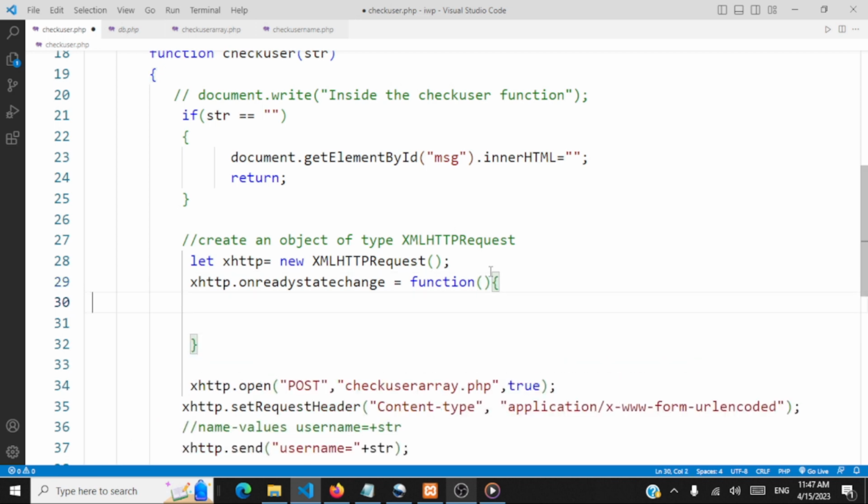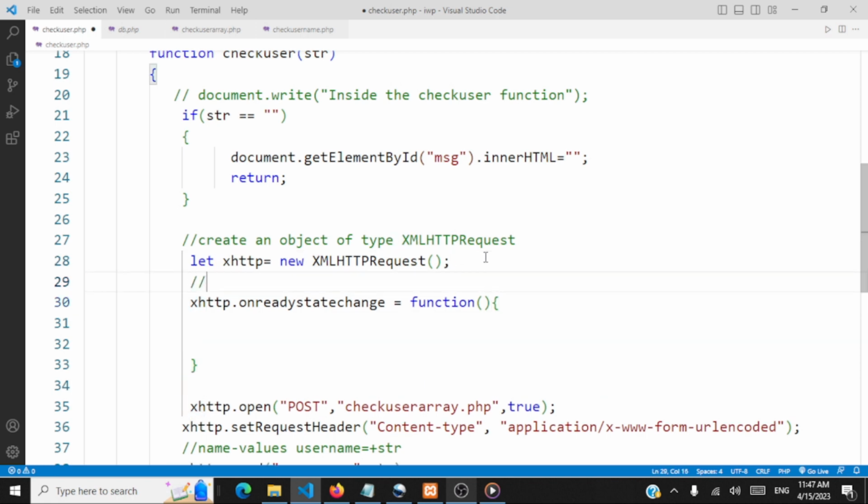What this function is going to look for is whether there is a change in one of the attribute values for this object. Say we created this object, right? So we have two attributes of importance here. One is readyState, which is the attribute name. We're going to check whether this attribute attains the value 4 and the status attribute attains the value 200.